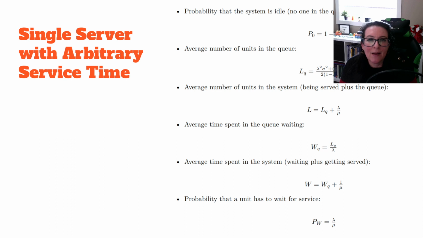So in providing whatever service it is, whether it is a call for support, maybe you're calling TELUS and you need help with your phone line or your internet, or whether you are waiting in line at the grocery store. Maybe it's not an exponential distribution. Maybe it's actually an average with a standard deviation. So the typical customer has how long that it takes for them to check out or to get the support they need. And then perhaps that it is distributed from there in more of a normal type distribution, where we can look at the standard deviation.